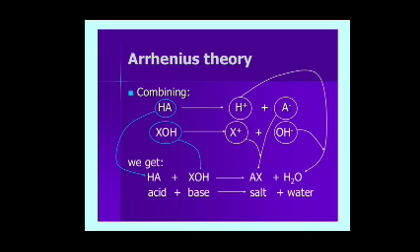HA dissociates into H+ as the cation and A- as the anion. XOH dissociates into X+ cation and OH- anion.